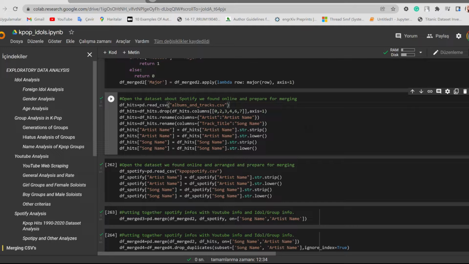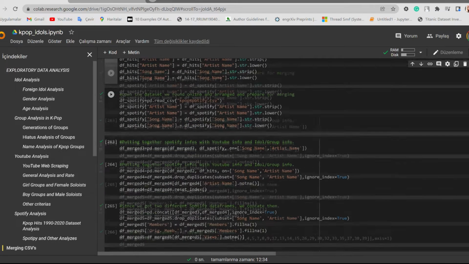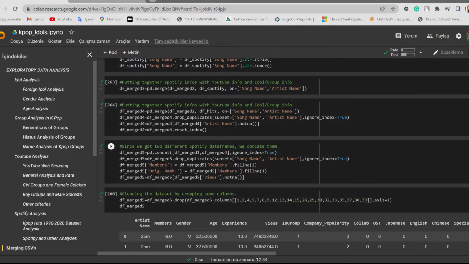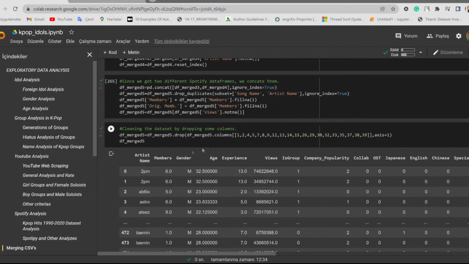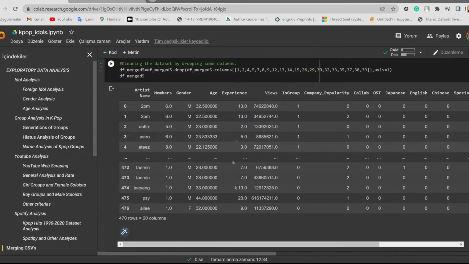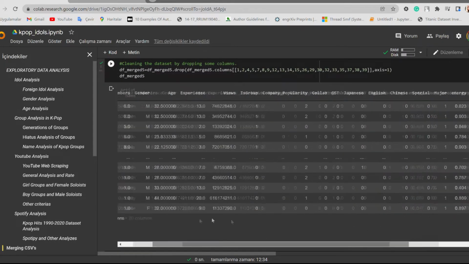We found two Spotify datasets online. We are merging them. In the end, we got two different Spotify data frames with YouTube info, so we are concatenating them in here. After that, we are dropping some columns: fanbase name, short name, Korean name, and other Spotify columns that don't affect much. So we are dropping them, and this is the latest version of the dataset.